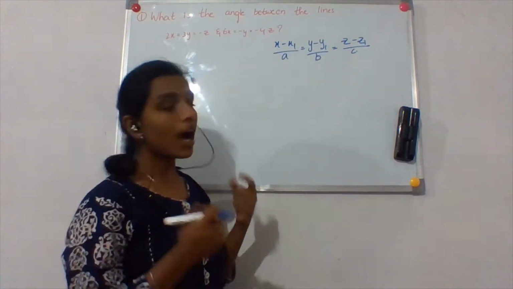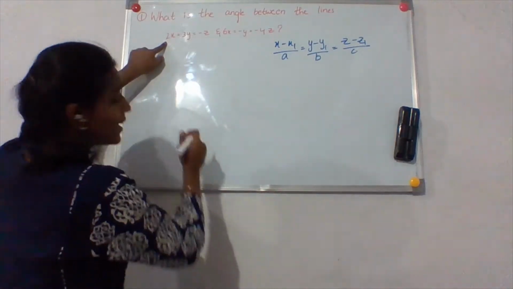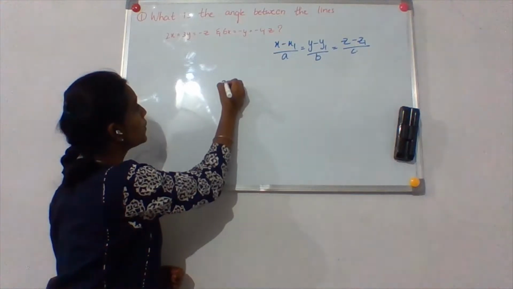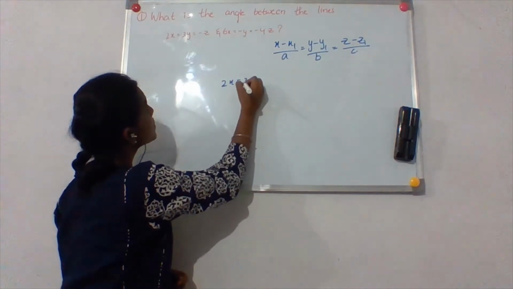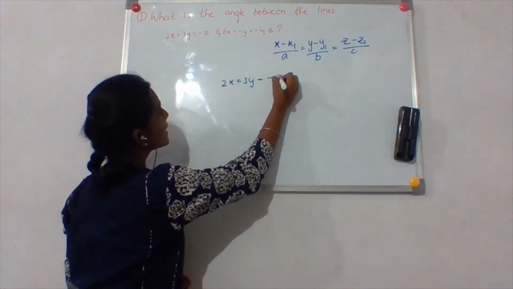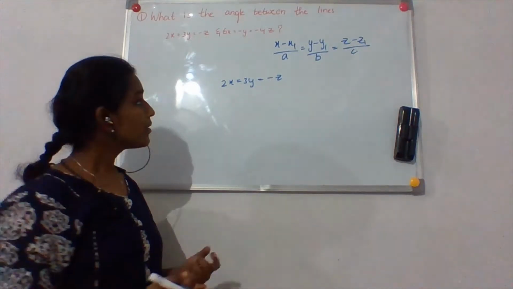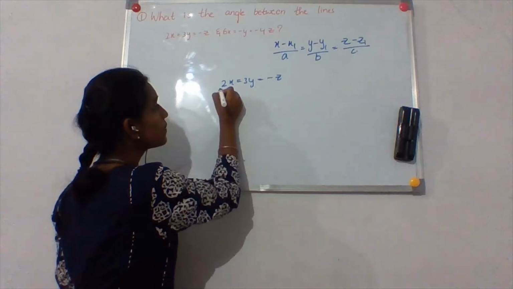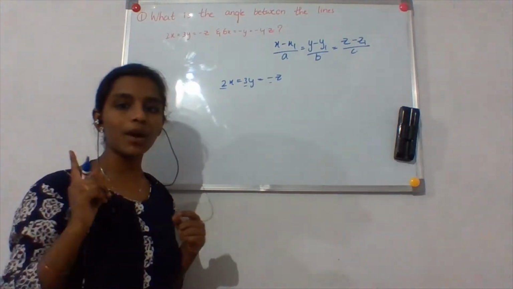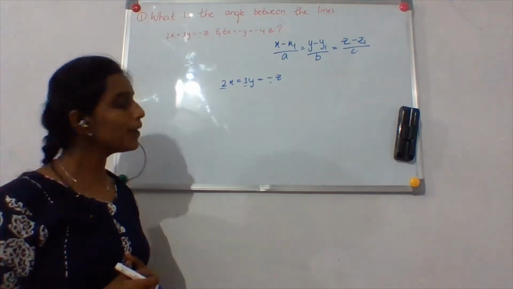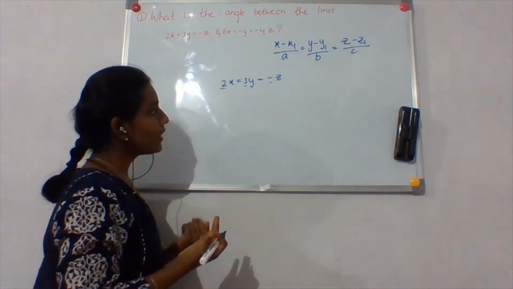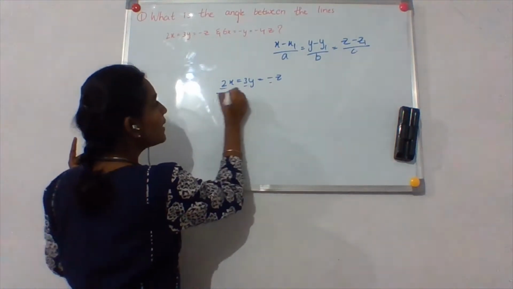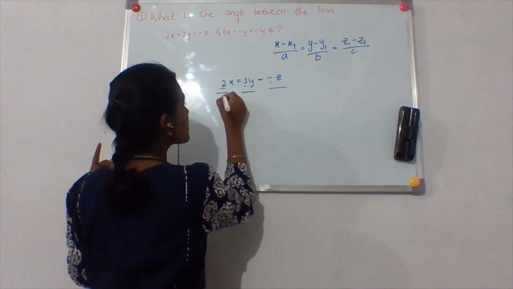Okay. So how do we do it? So let us look at the first equation now. That is 2x is equals to 3y is equals to minus z. Okay. So now first we have to make the coefficients of this x, y and z 1. Okay. So now how do we do it? To make the coefficients 1, I have to divide the whole equation by 6.